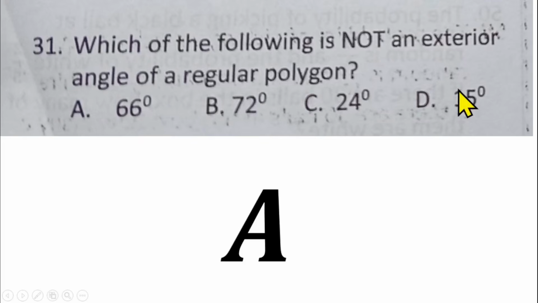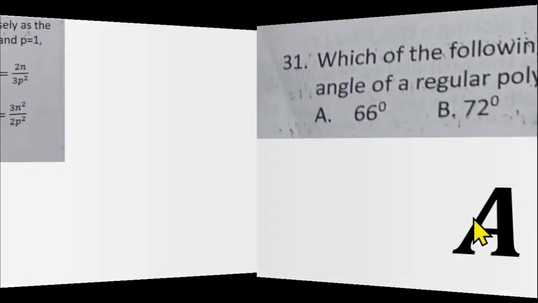But if I divide 360 by 72, it will give me a whole number. 360 divided by 24 will give me a whole number. And 360 divided by 15 is going to give me a whole number. Only this one will not give us a whole number, which means that it's not an exterior angle of a regular polygon, which is option A.